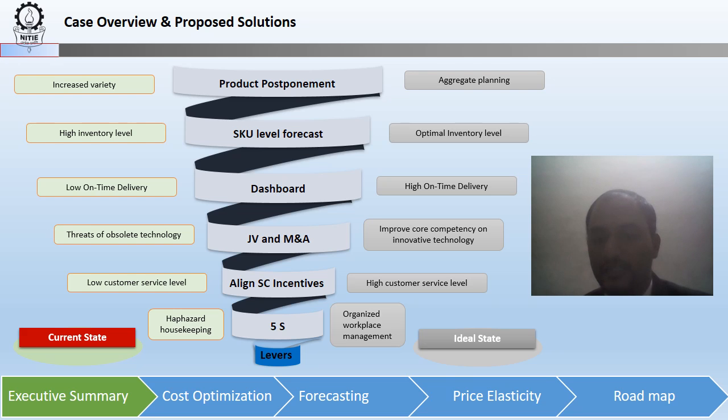The last strategy is related to the postponement. Since there is a need to reduce inventory, the client shall follow postponement strategy so that the product differentiation is delayed till the point so that the aggregate planning can be done.